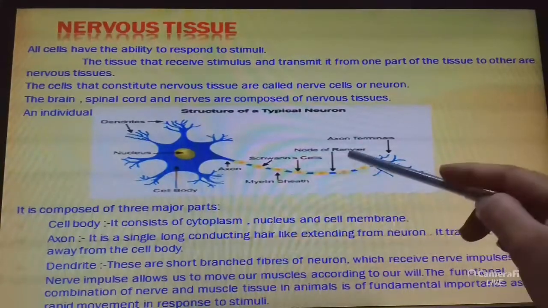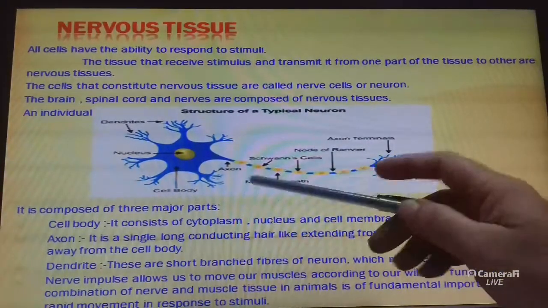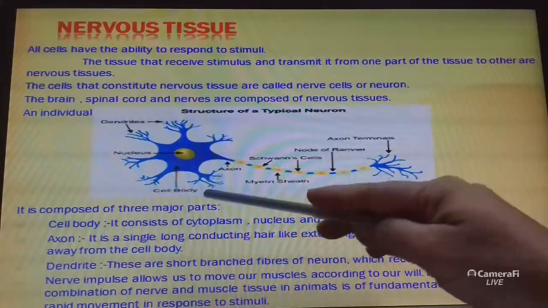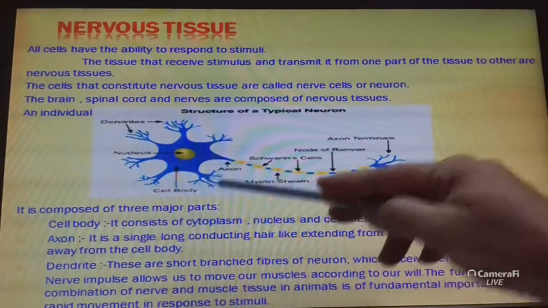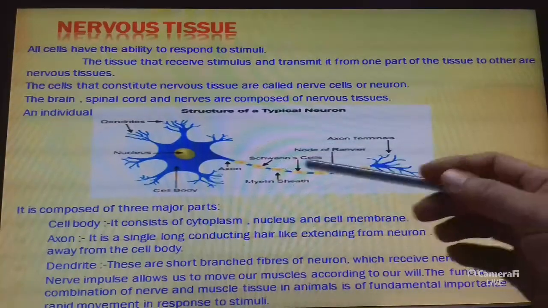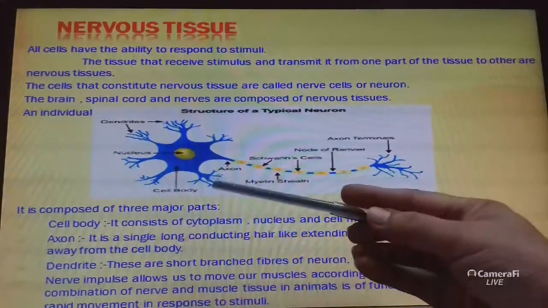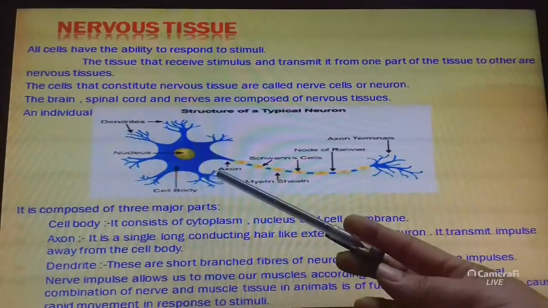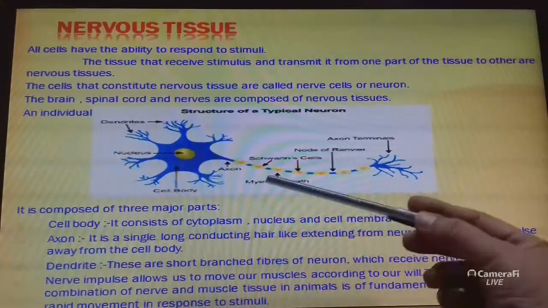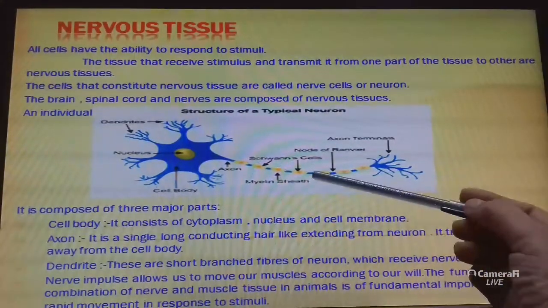Small branch-like fibers of the neuron are called dendrites. Dendrites receive nerve impulses, and that impulse is transmitted away from the cell body through the axon.